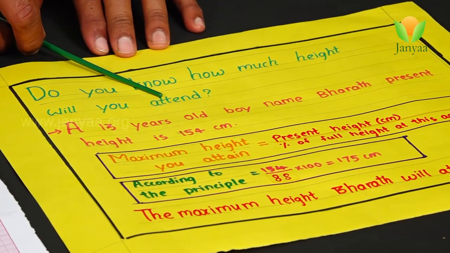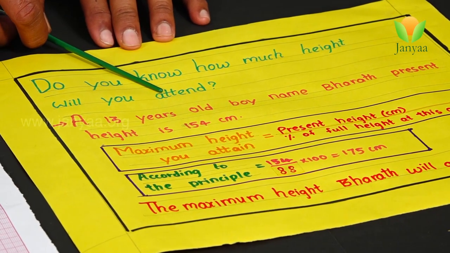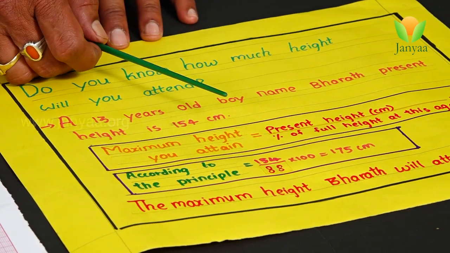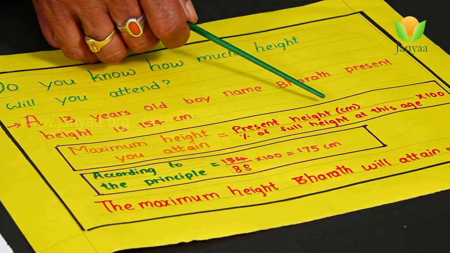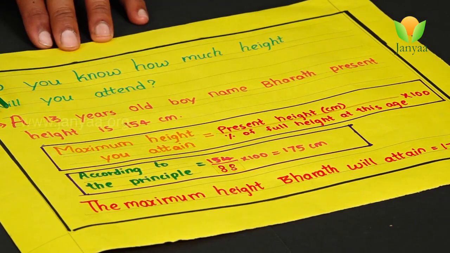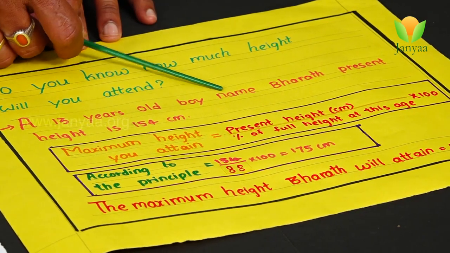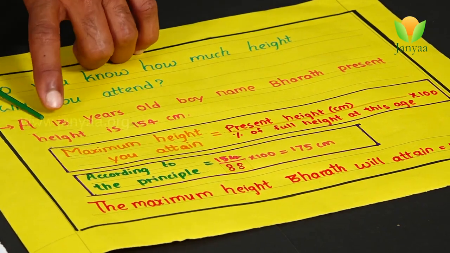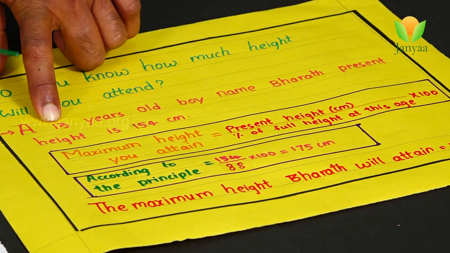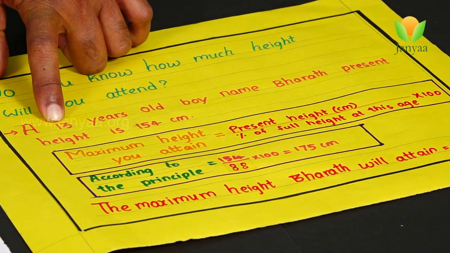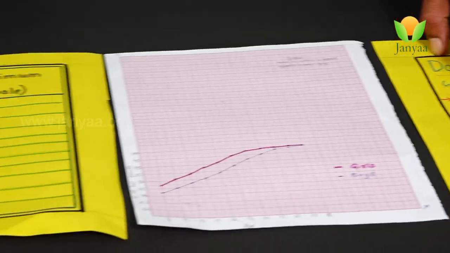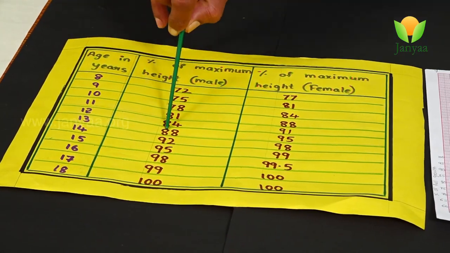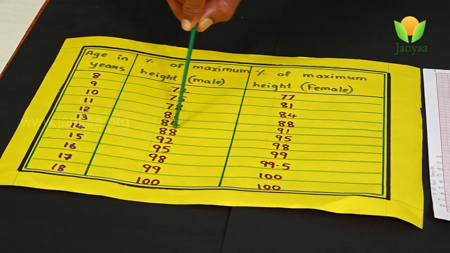Do you know how much height you will attain? By using one principle, we can know how much height a person will attain. For example, take a 13 year old boy, Bharat, whose present height is 154 centimeters. His age is 13 years. If you substitute these values from this standard table, at the 13th year the boy will have completed 88% of maximum height.